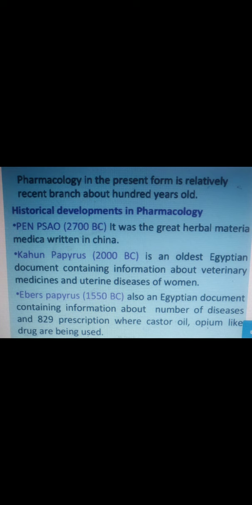Another one, Theophrastus, a Greek, is called the father of pharmacognosy. He classified medicinal plants on the basis of their medicinal characteristics. In Greece, Dioscorides produced one of the first materia medica, describing approximately 500 plants used as medicinal plants. This was the first attempt at a theoretical background of pharmacology.